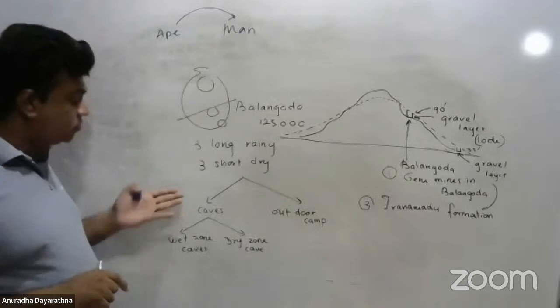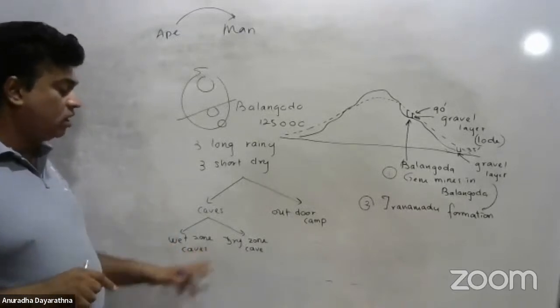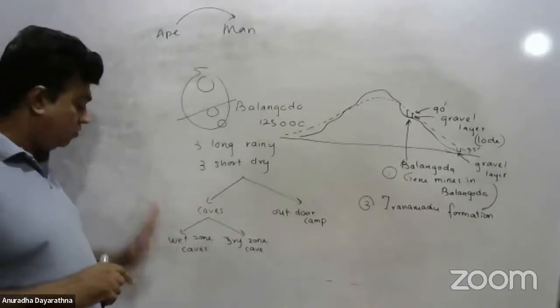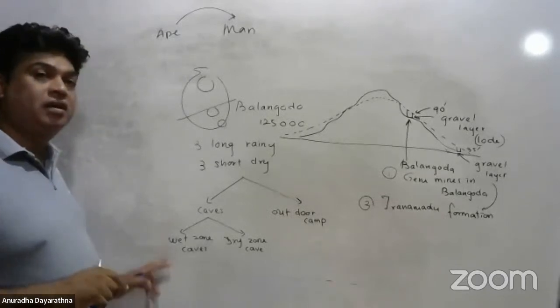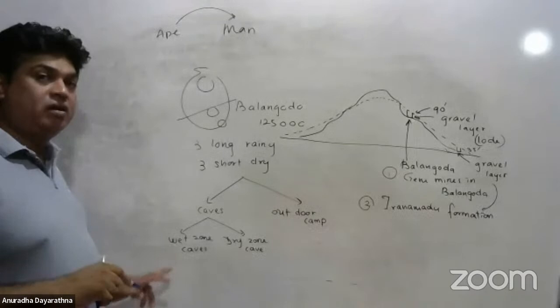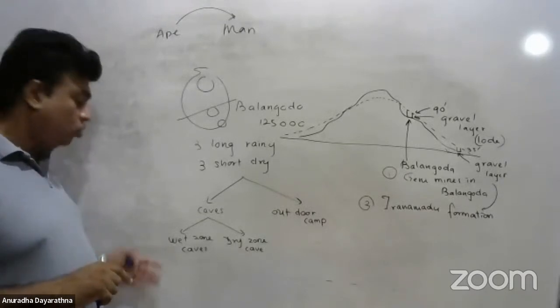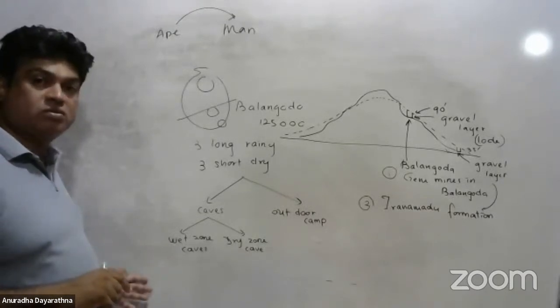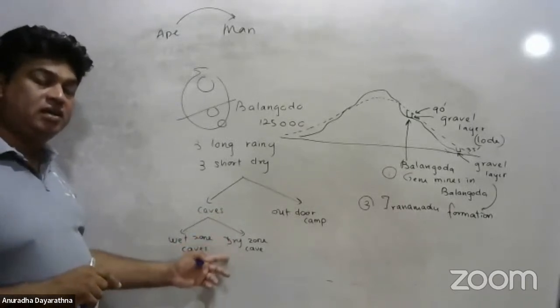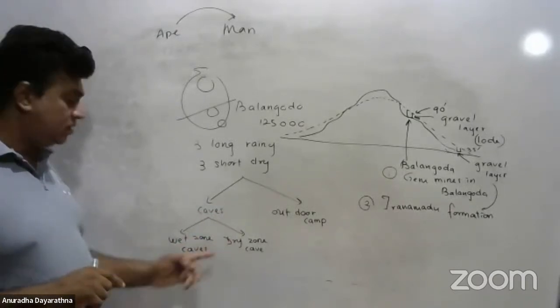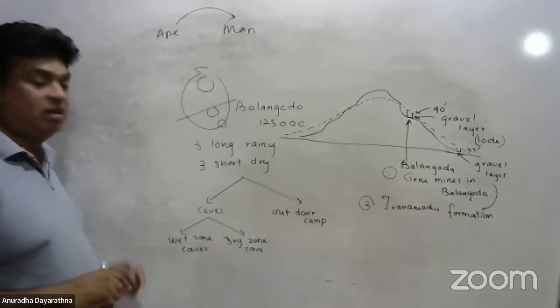The cave habitations can be divided into wet zone caves and dry zone caves. For wet zone caves, we can take Pahiyangala, Kitulgala Beli Lena, and Kuruwita Batadomba Lena as the three examples. There are two examples for dry zone caves: Sigiriya Aligala and Sigiriya Potana.